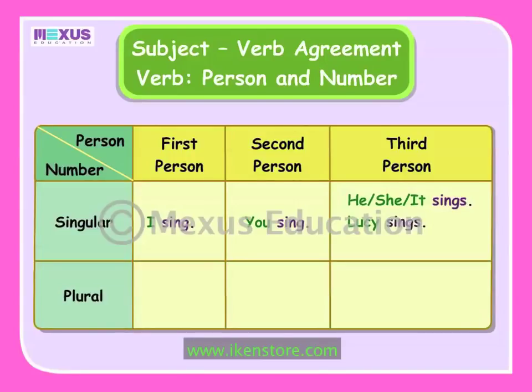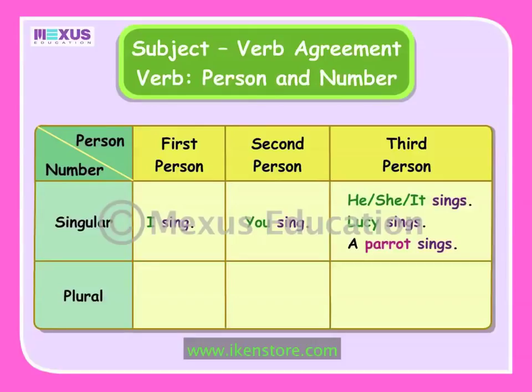Hence, the verb sings is third person singular. Similarly, the common noun parrot is also considered as a third person singular pronoun. So, the verb sings is also third person singular.